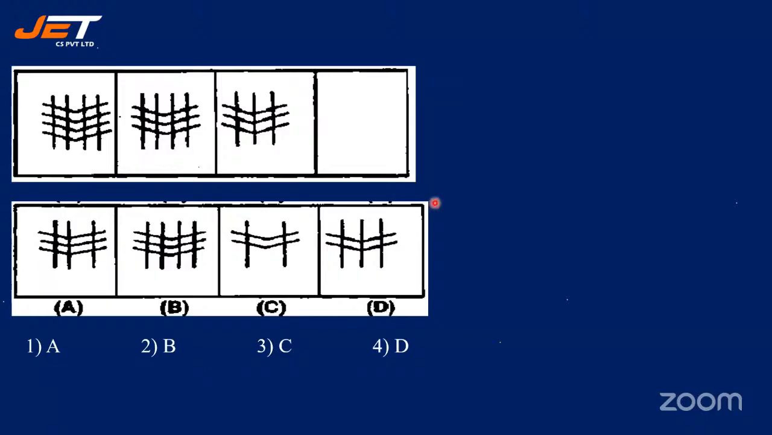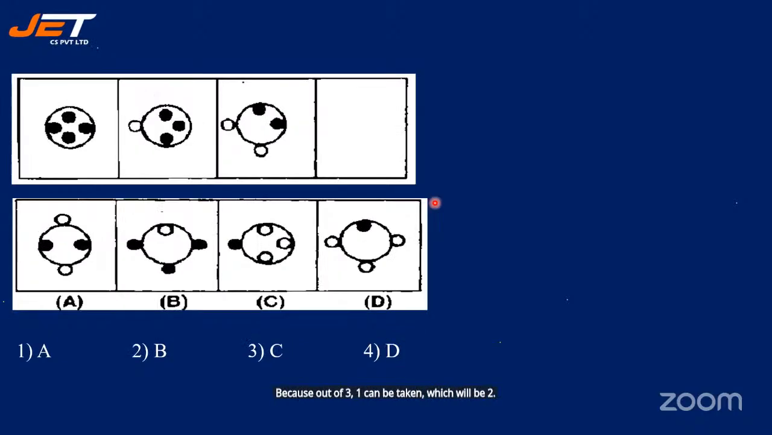All right, now let's see the answer. It should be option B, because out of 3, 1 can be taken, which will be 2. Right, now see the next question. Very simple, students. You all can answer. What could be the next option?